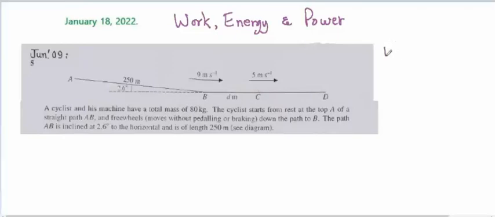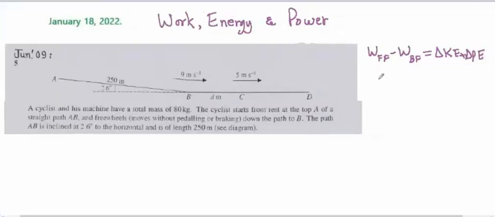work done by the backward forces is equal to change in kinetic energy plus change in gravitational potential energy. And work done by any force is always equal to force times the distance.